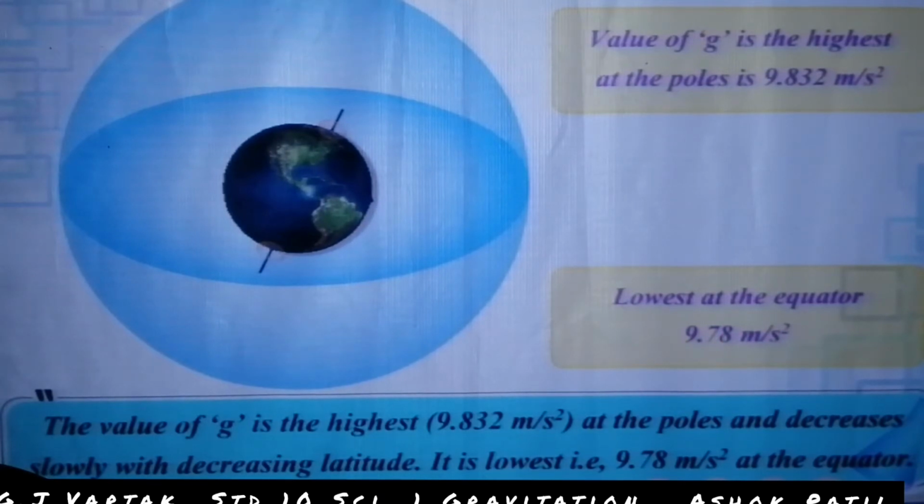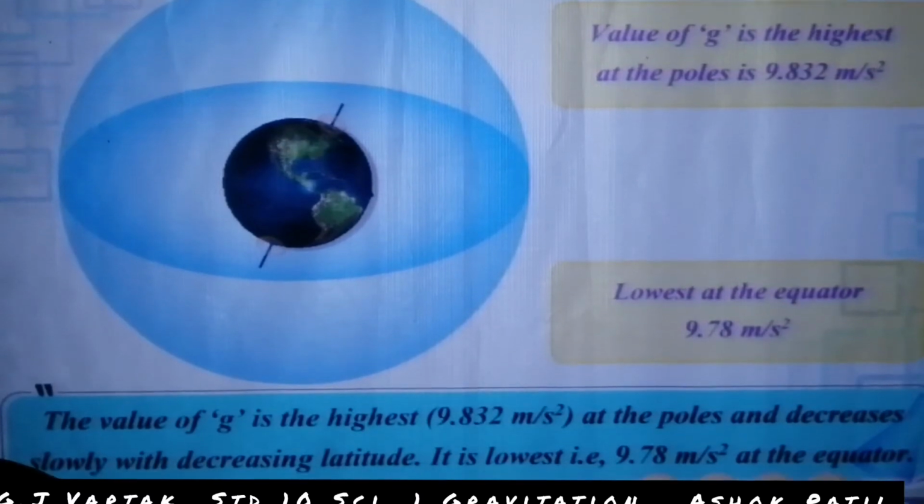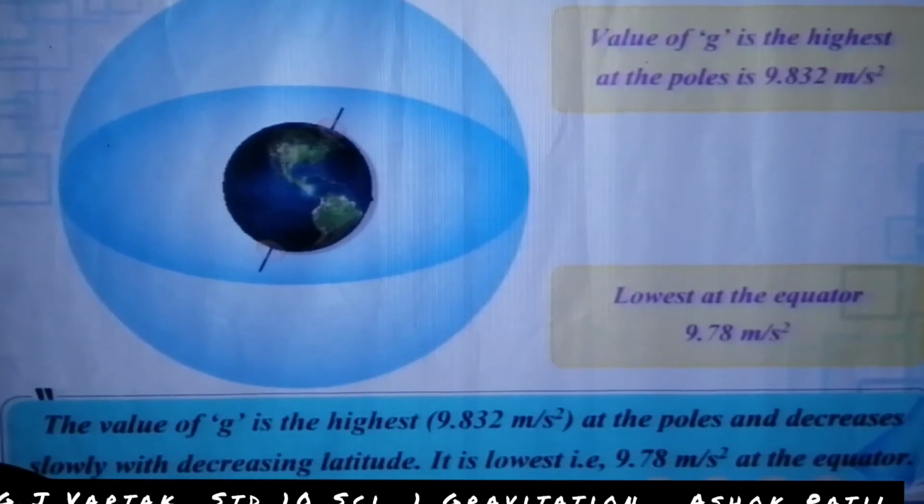Write this down, or take a screenshot and write it down in your notebook. The value of g is the highest at the poles, 9.832 meter per second squared, and lowest at the equator, 9.78 meter per second squared.